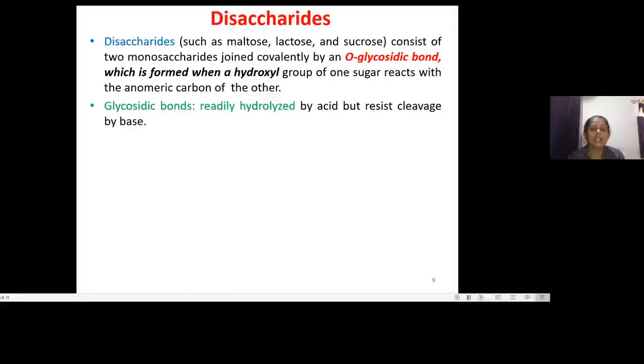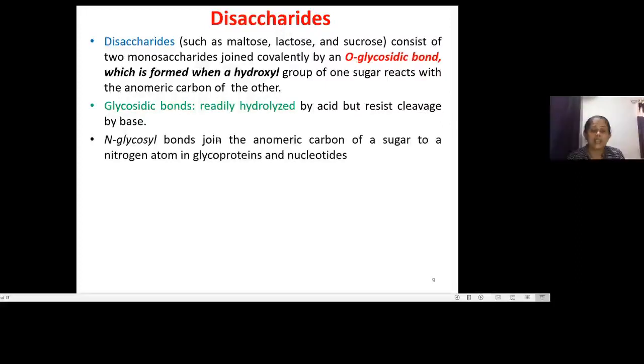But these glycosidic linkages are not permanent. They can be hydrolyzed by acid, but they resist cleavage by alkali treatment. This glycosidic bond forms between the anomeric carbon of a sugar and a nitrogen atom in the case of glycoproteins or nucleotides.